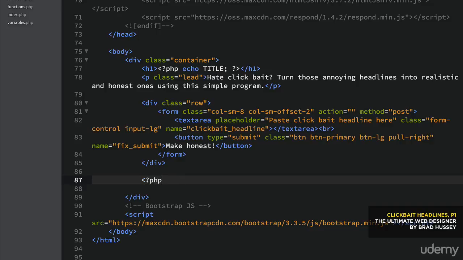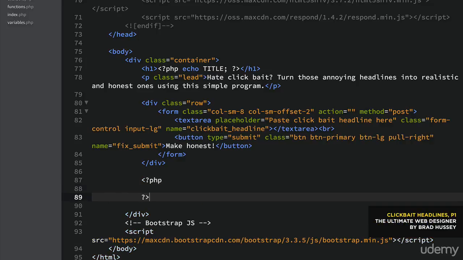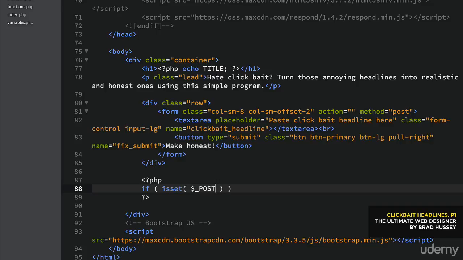We just do another PHP script here, and we're going to say if, and we're going to use isset again, and we're going to look to see if the post collection has the name within it, and that will be the fix submit button.